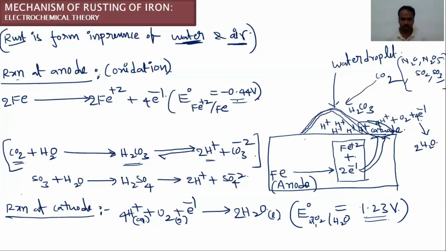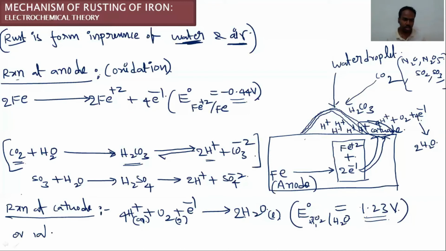So low SRP acts as the anode and high SRP acts as the cathode. Anode has low SRP and the cathode has high SRP. Because of the difference in potential, electrons are obviously transferred from low SRP to higher SRP. That is the reason electrons try to move from the anodic spot to the cathodic spot. So write the overall reaction here.